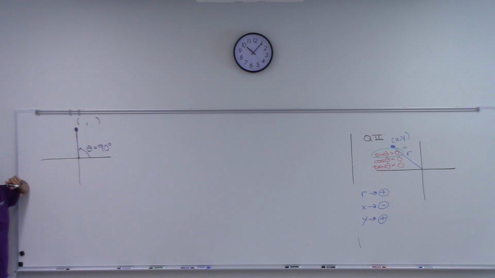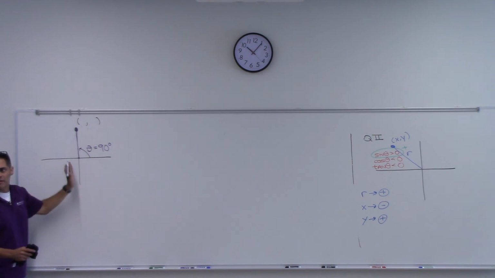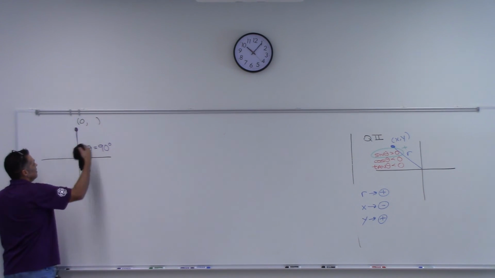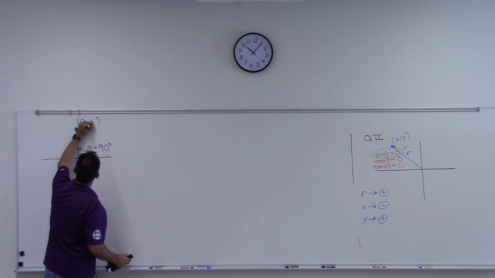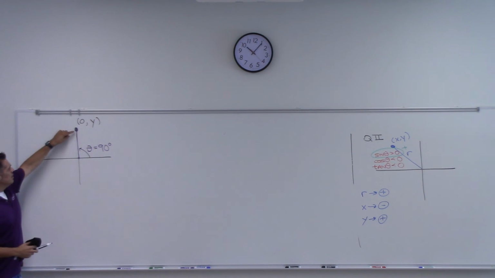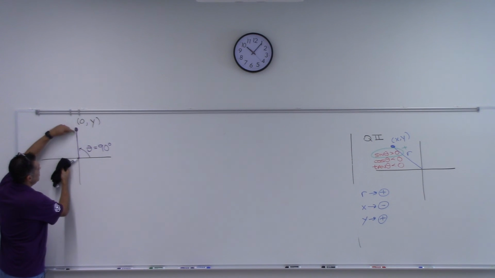What's the x-coordinate? 0, because you're on the y-axis, aren't you? What about the y-coordinate? It's something, right? Let's call it y. What's the radius there? So the distance from here to here is y, isn't it?